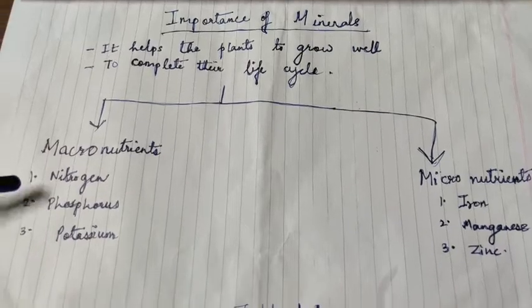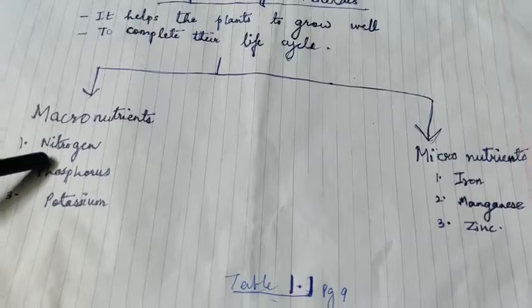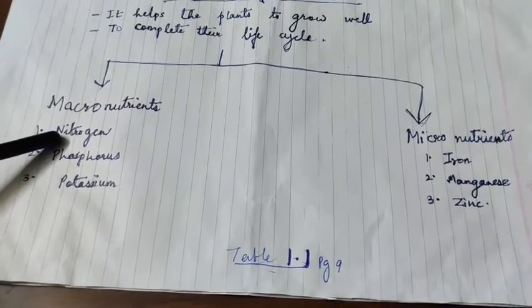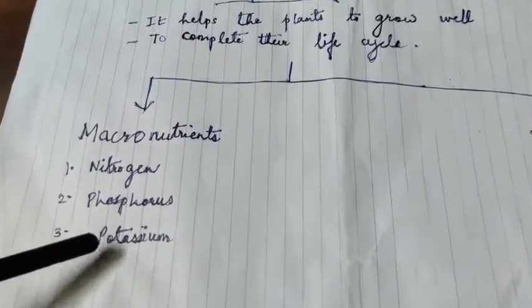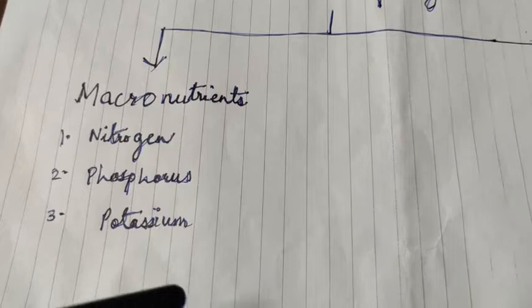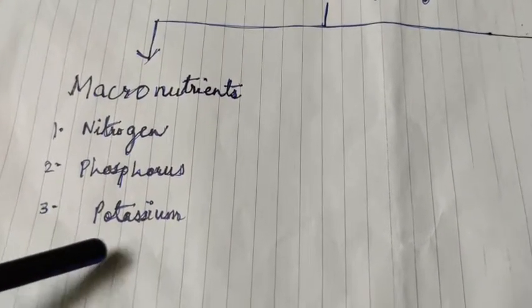Now the role in the plant is that they are the major ones. Nitrogen provides the plant with proteins, and they also help in the opening and closing of stomata. Potassium too. And the deficiency syndromes are also present in the book, on page 9, table 1.1.